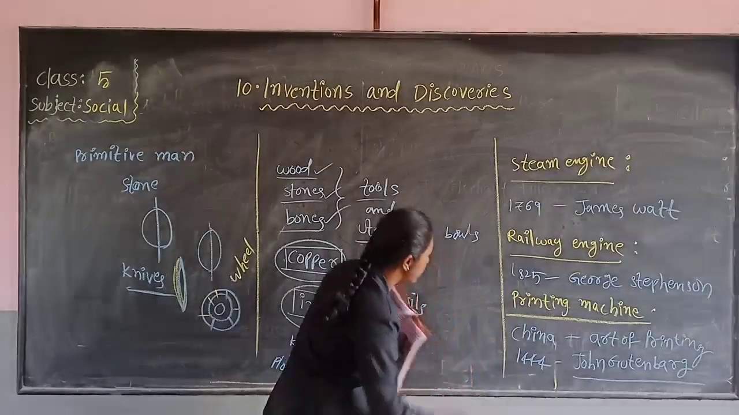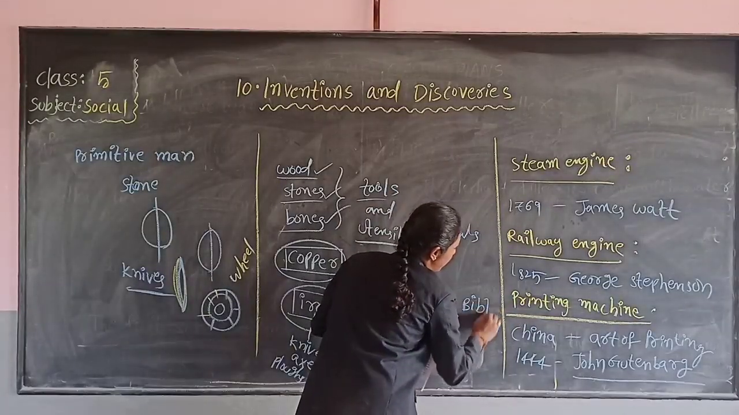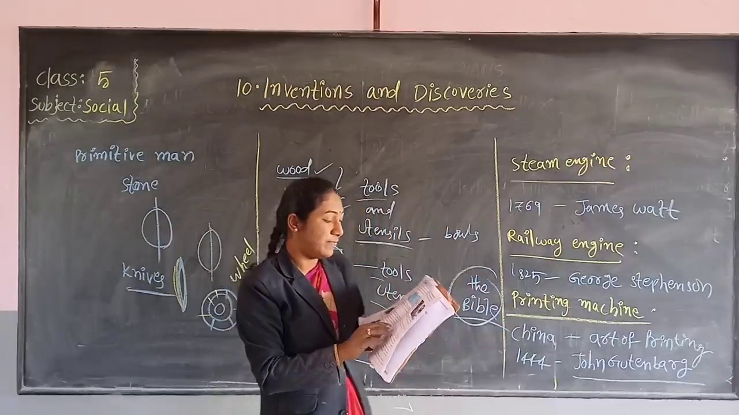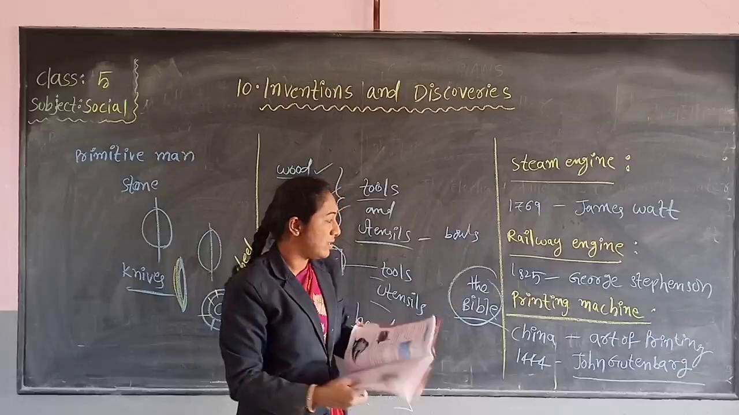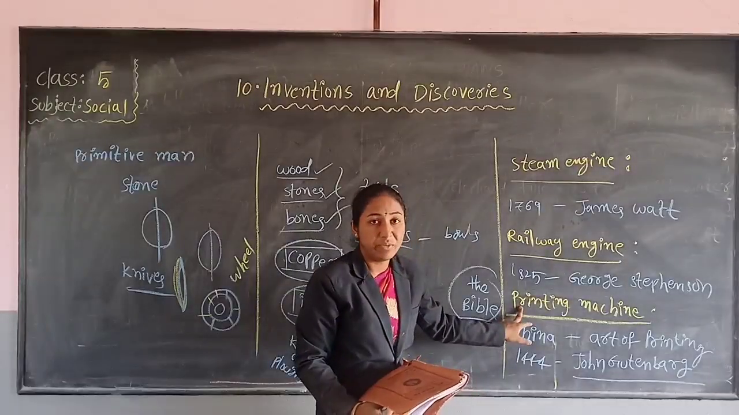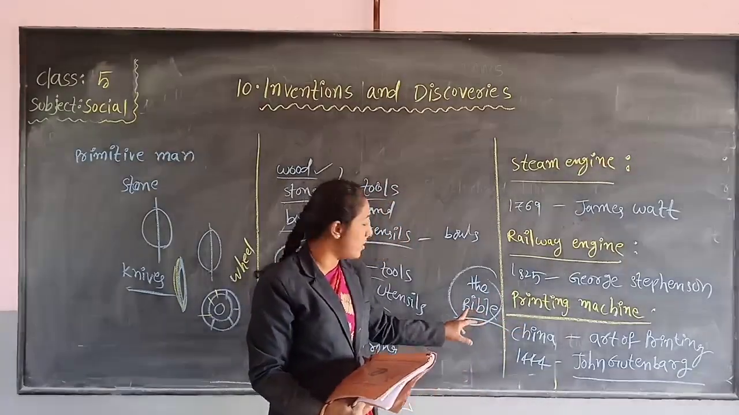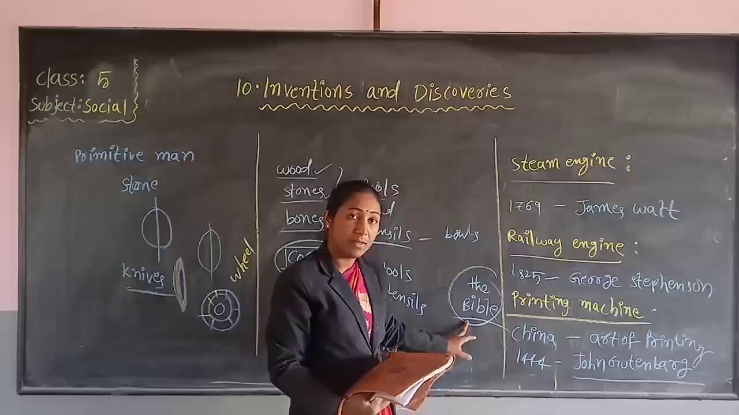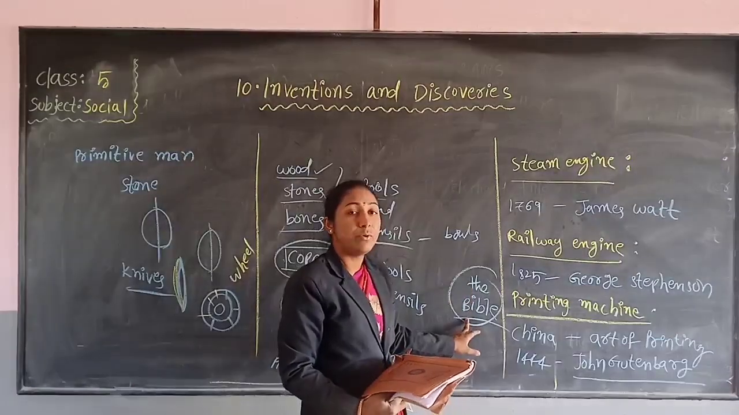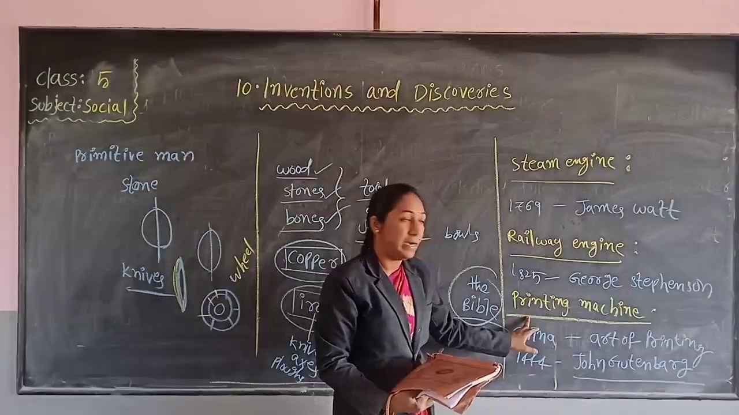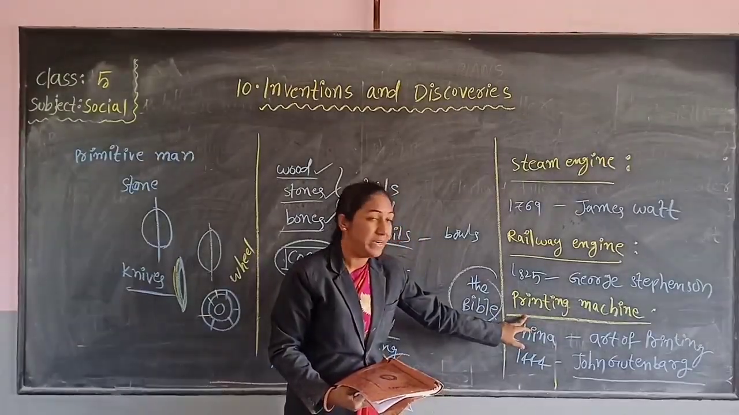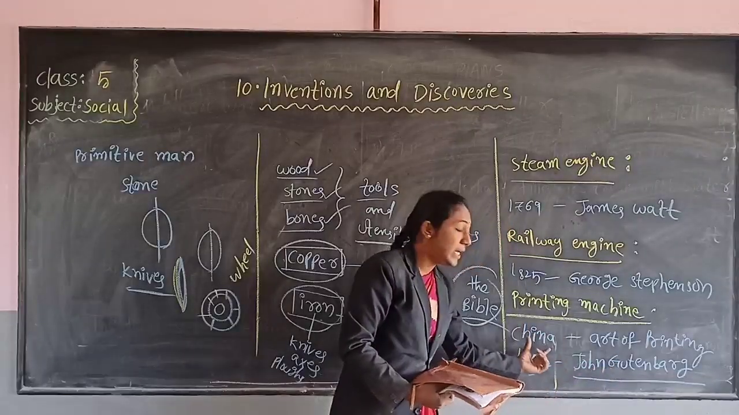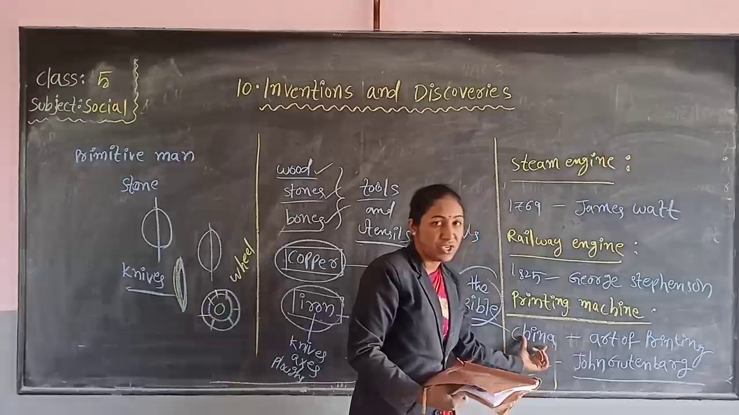The Bible. The Bible was the first book ever printed. With the help of this printing machine, which book was printed first? The Bible, the holy book of the Christians. Who invented this printing machine? Which scientist? John Gutenberg. Which country developed the art of printing?